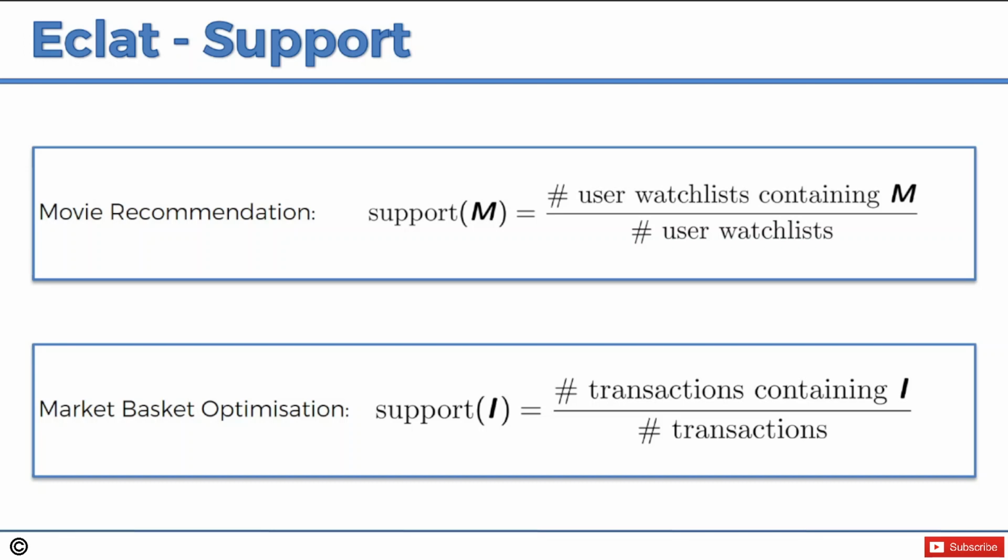And what we're calculating for support is, how often does this set of two movies, let's say Interstellar and Ex Machina, occur in all of the watch lists? So what percentage of lists of movies that people liked contain those two together?